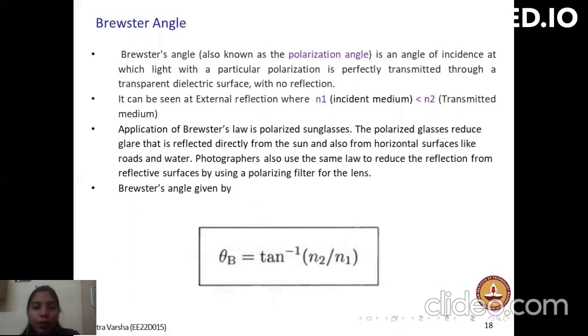Brewster's angle, also known as polarization angle, is the angle of incidence at which light with a particular polarization is transmitted perfectly through a transparent dielectric surface with no reflection. It can be seen at external reflection, where N1, the incident medium refractive index, is less than the transmitted medium refractive index. An application of Brewster's law is polarized sunglasses, where we use the glasses to reduce the glare that is reflected from the sun.